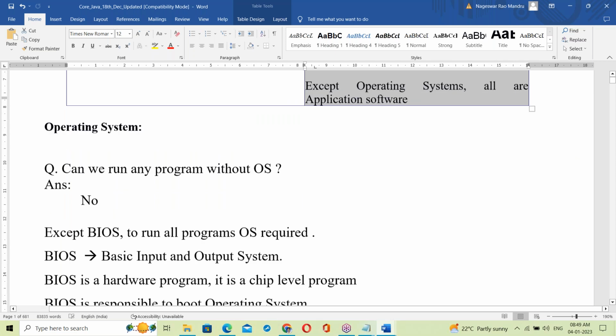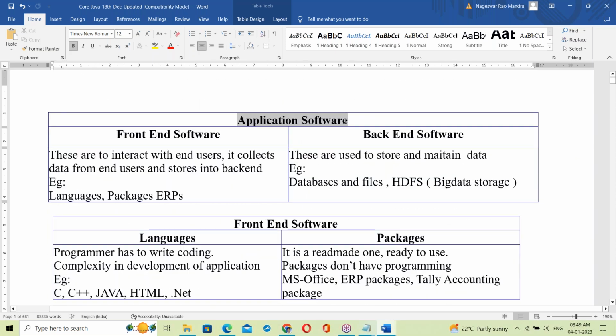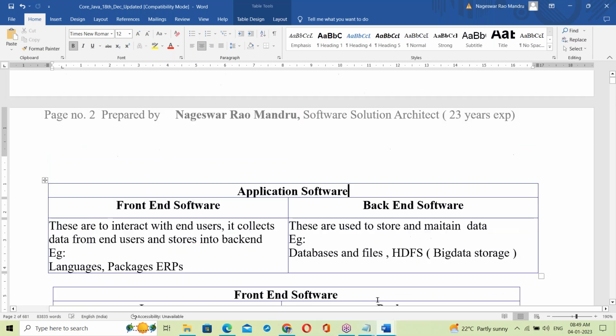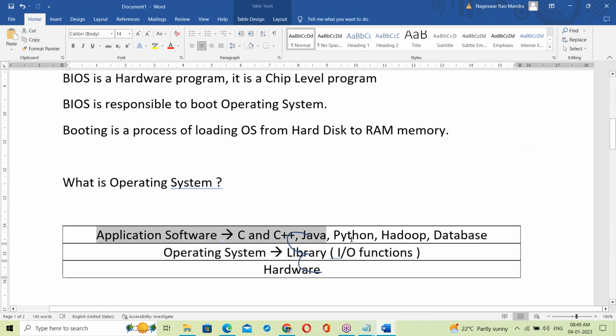Now let us move to application software. Application software programs run on top of the OS. All programs run on top of the OS. Inside the OS, all programs are running here.